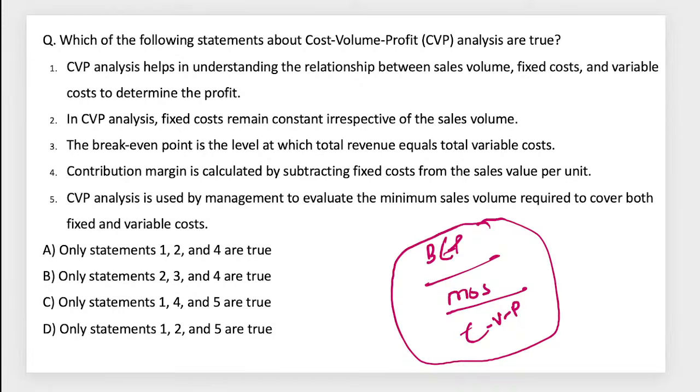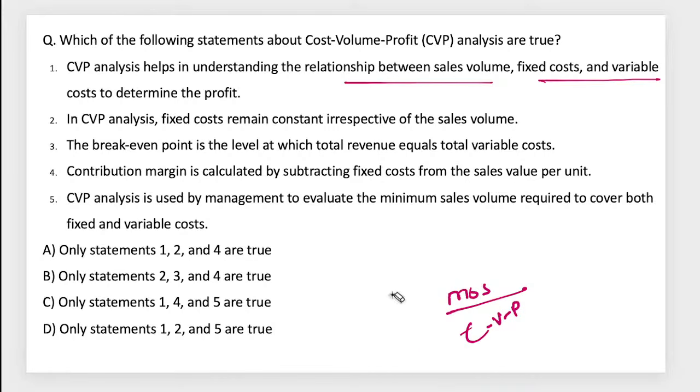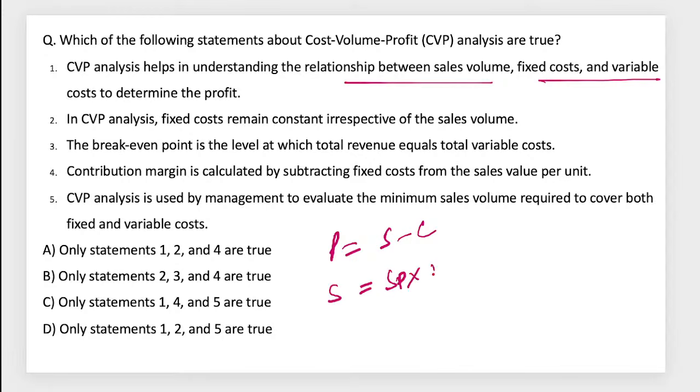Very important subtopic unit from your module D, guys. Cost volume profit analysis helps to understand the relationship between sales volume and profit. So how do we calculate profit? Profit is equal to sales minus cost. Sales is equal to selling price into number of units, and cost is equal to fixed cost plus variable cost. Variable cost is equal to variable cost per unit into number of units, right?